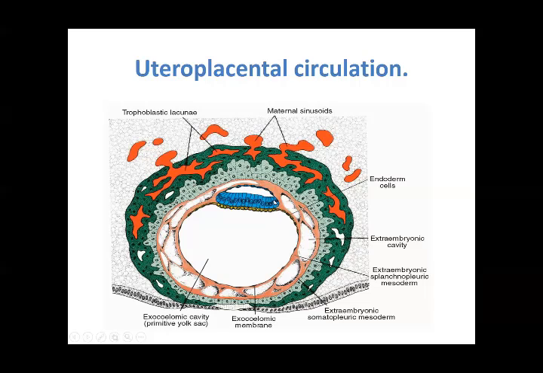The layer which is going to be covering the amniotic cavity and the yolk sac is going to be called the extraembryonic splanchnopleuric mesoderm, and that which covers the outside of both the amniotic cavity and the yolk sac is going to be called the extraembryonic somatopleuric mesoderm. Then ultimately the cavity between these two layers coalesces together and forms one big cavity, which is going to be called the extraembryonic cavity or the chorionic cavity.